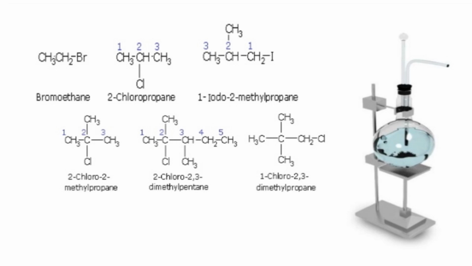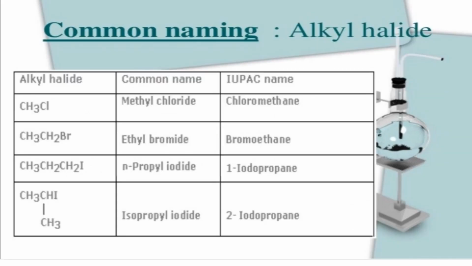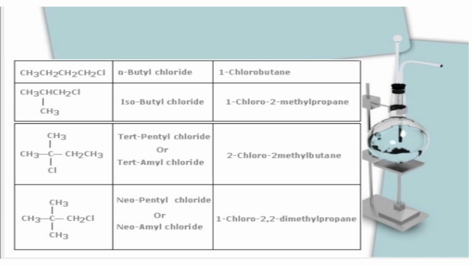So according to the branching, you are going to name it by numbering the longest chain and the smallest chain. As in the last year's class, we have studied how to name and how to assign the numbers from left to right and from right to left. Children, IUPAC is the International Union of Pure and Applied Chemistry. Last year you studied numbering, and by the branching you can name the compound.